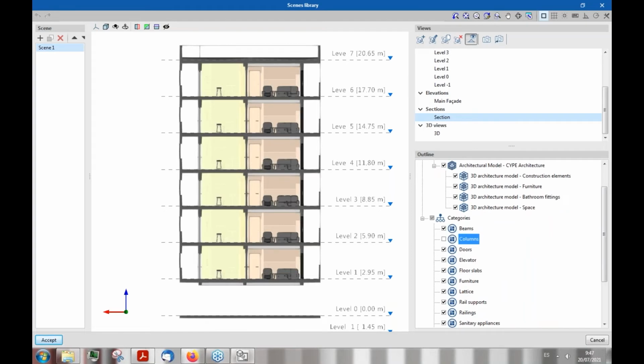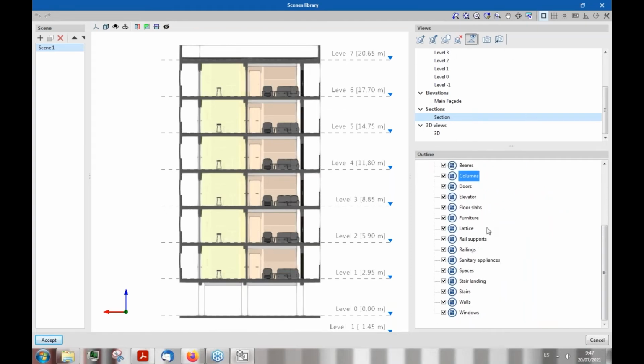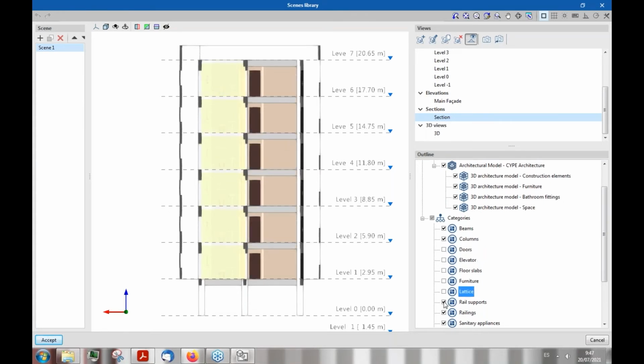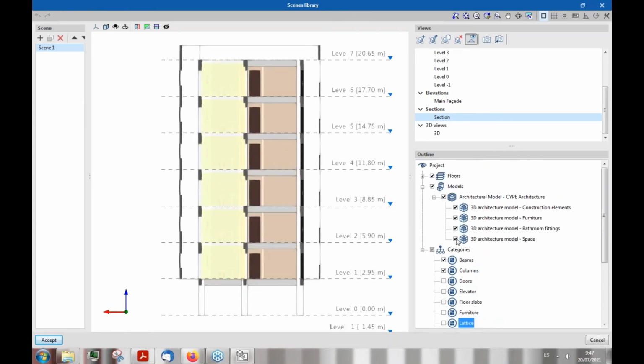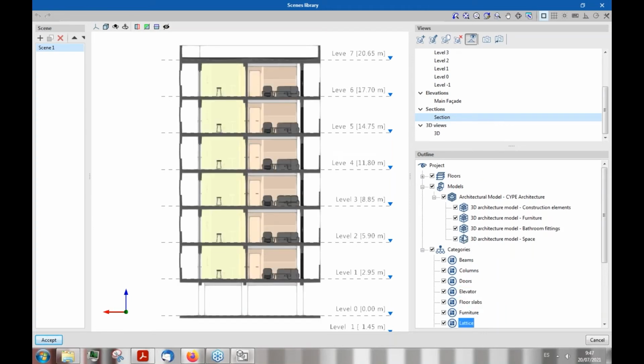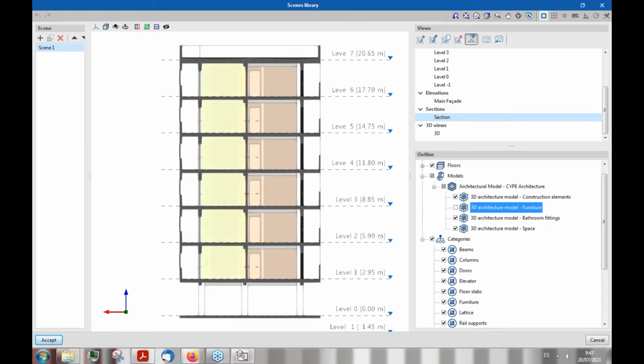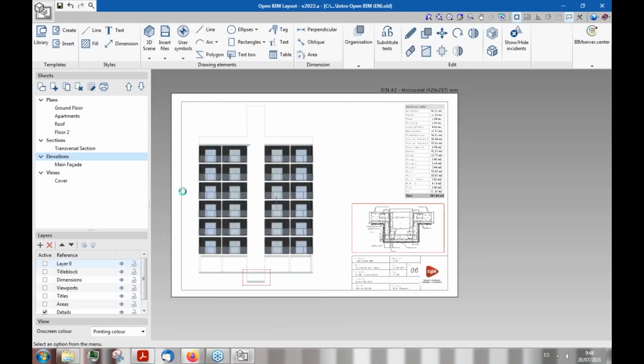Inside of each model, we can have different filters to show different parts of our BIM model. For example, filtering by categories, as David is showing us. For example, just selecting the beams, or just the columns, or just the doors, and also a group of information. For example, just the spaces, just the bathroom fittings, just the furniture, just the construction elements. You can activate and deactivate to create your own scene, and then integrate this scene in your sheet. So that's how the software works.